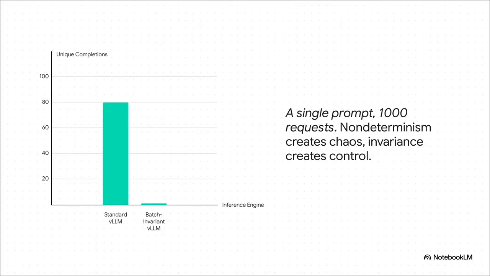Just look at this. This chart says it all. A standard, off-the-shelf system was given the same prompt 1,000 times, and it spit out 80 different answers. 80! But after they put in these batch invariant fixes, that same experiment produced just one answer. All 1,000 completions were bit for bit identical. That is the difference between chaos and control.